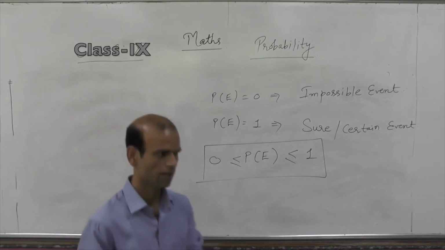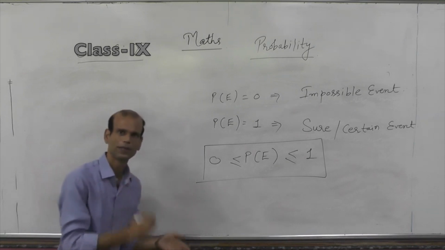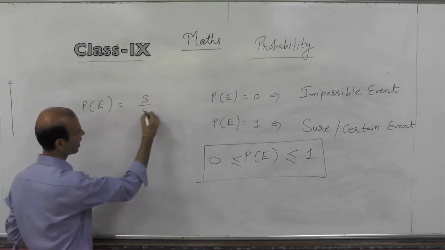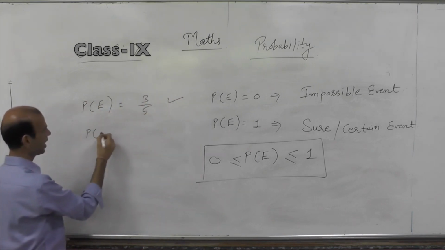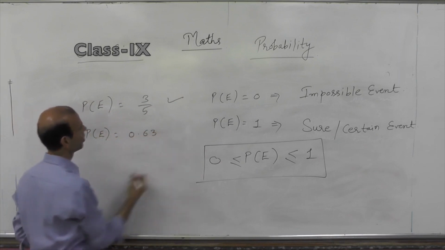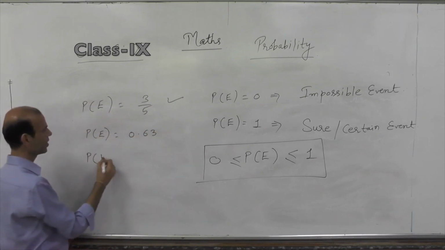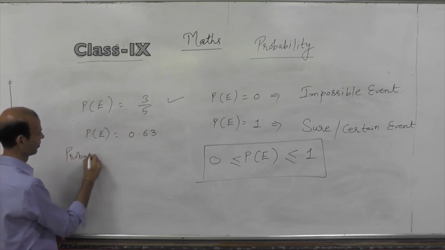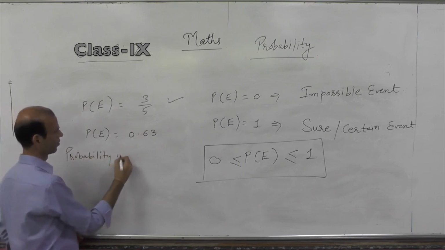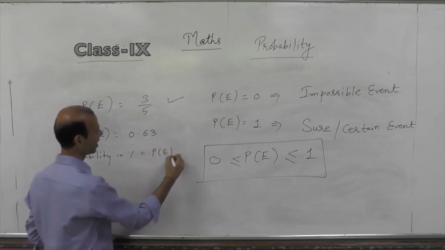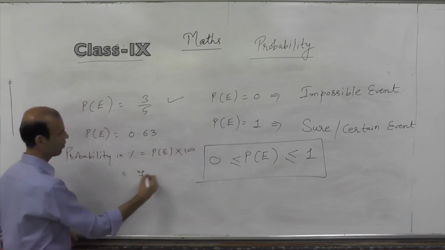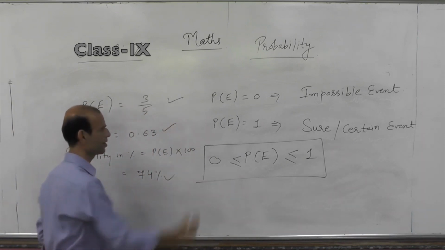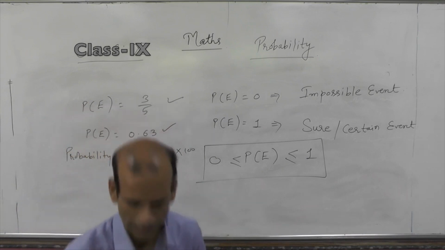There are some questions in which generally we ask, is this a possible probability? I will check. Probability can be in fraction. Yes, it can be. Probability can be in decimal. Yes, it can be. Probability can be in percentage. So probability in percentage, how may we calculate? Simply, probability of any event multiplied by 100. So 74% can be the probability of any event. Yes, it is. So these are the possible cases or values of the probability of any event.